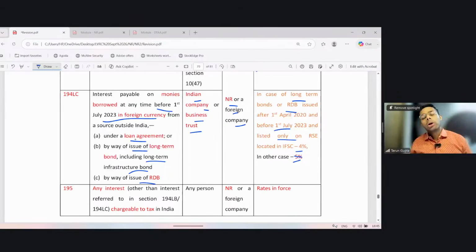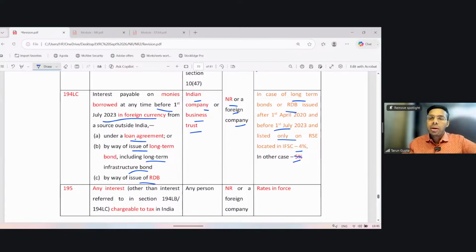So they are promoting the IFSC. In such case, the TDS rate shall only be 4%, and by now you must have understood that such income shall be taxable in the hands of non-residents at 4% only.